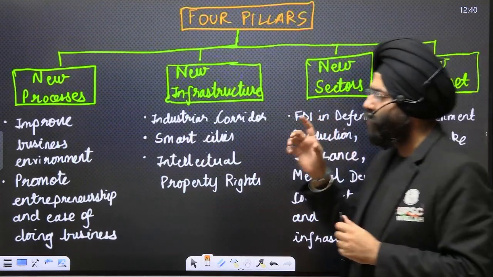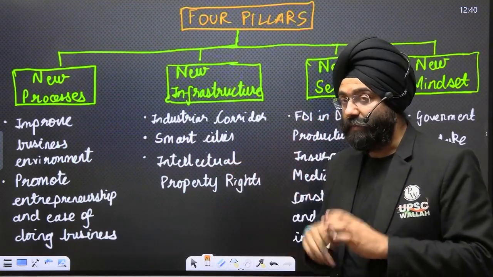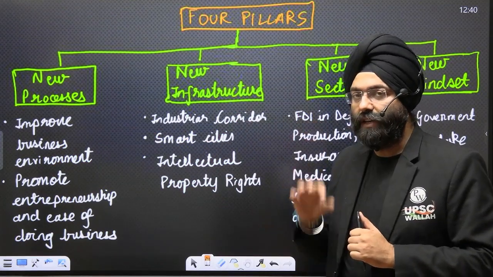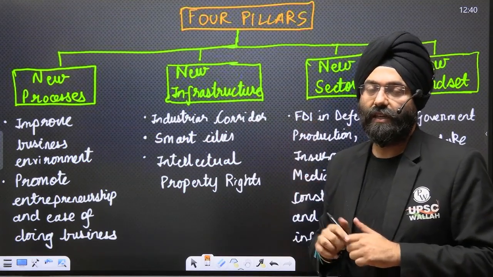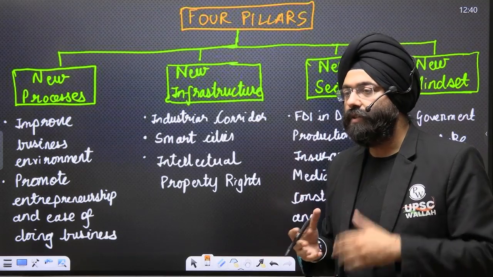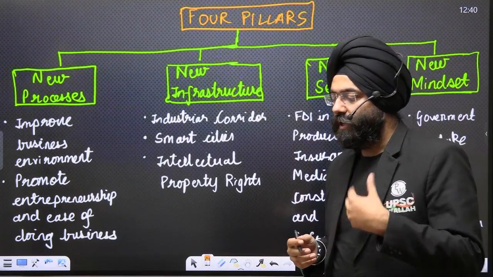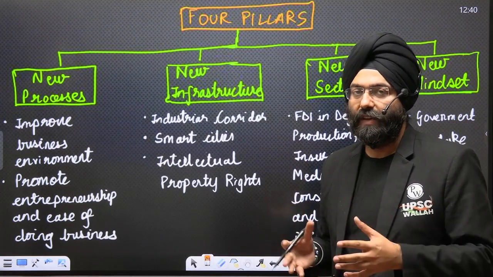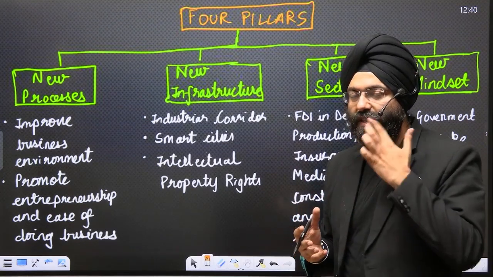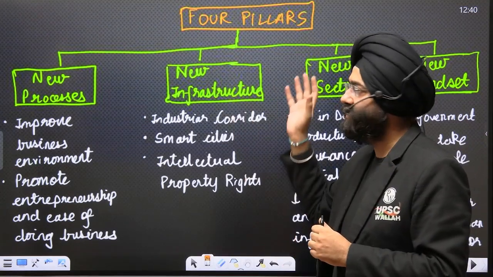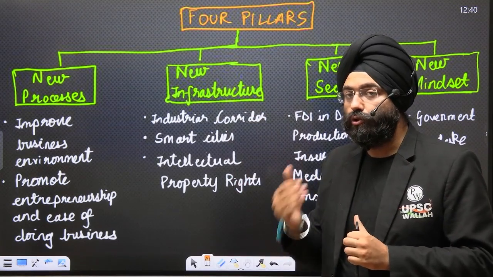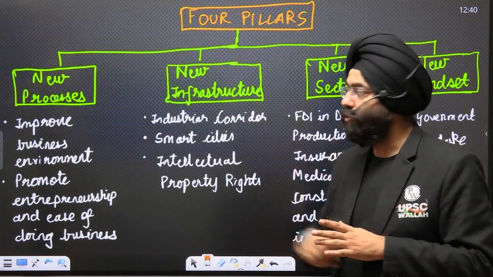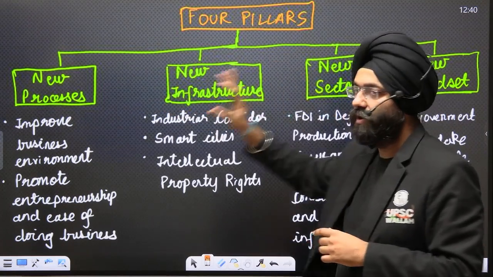Now, what were the pillars? Remember one thing, when I've written these pillars, it is by default in the examination when the Make in India scheme comes, they will definitely ask you to critically analyze the Make in India scheme with respect to the performance in one decade. In that case, you have to explain the scheme in brief, along with it mention these pillars also, because the examiner wants to know the core idea of what the scheme is and then the analysis. So you need to mention at least these 4 pillars along with the objectives.